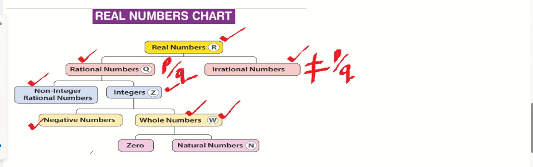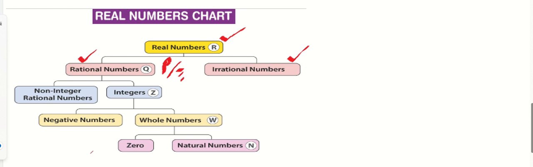Now I can divide the whole numbers into two categories. We know very well whole numbers consist of zero and all the natural numbers. Correct, everyone? So overall, real numbers can be divided into two: rational numbers and irrational numbers. Rational numbers can be divided into non-integer rational numbers and integer rational numbers. Later on, integers can be divided into negative numbers and whole numbers, and whole numbers can be divided into zero and natural numbers.